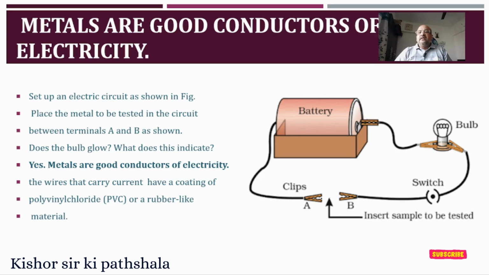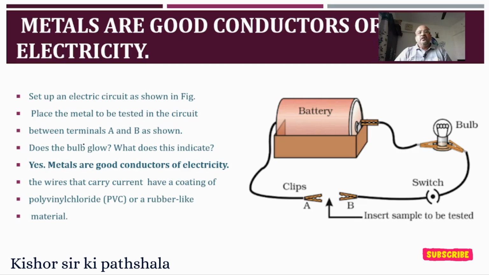In these clips, we are going to insert a metal piece. If we insert a metal piece and the bulb glows, it will prove that it is a good conductor of electricity. If I insert a metal piece and the bulb doesn't glow, then what will happen? That will prove that metals are not good conductors of electricity. Let's try to see this.